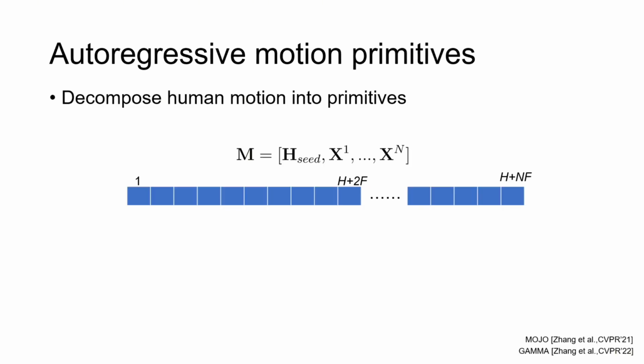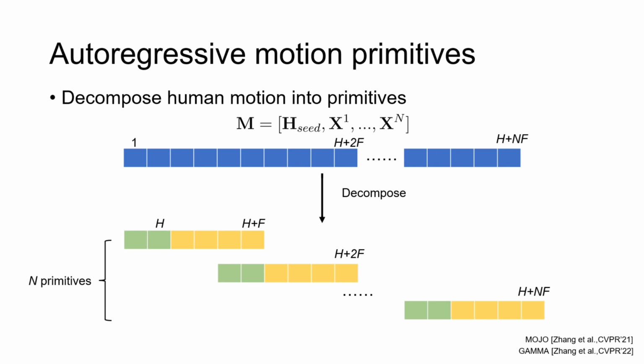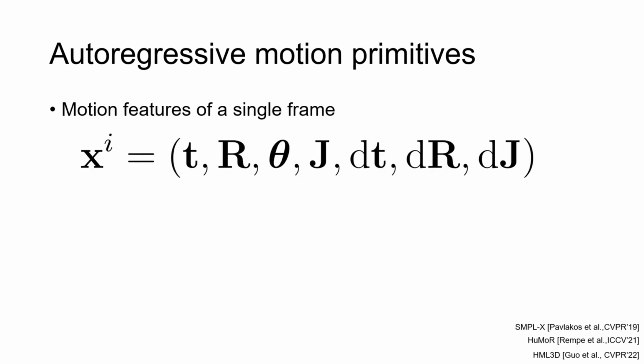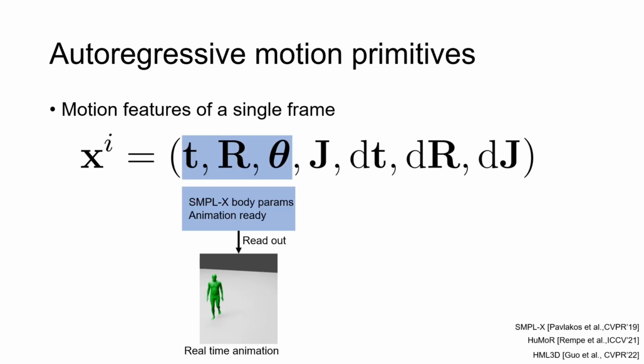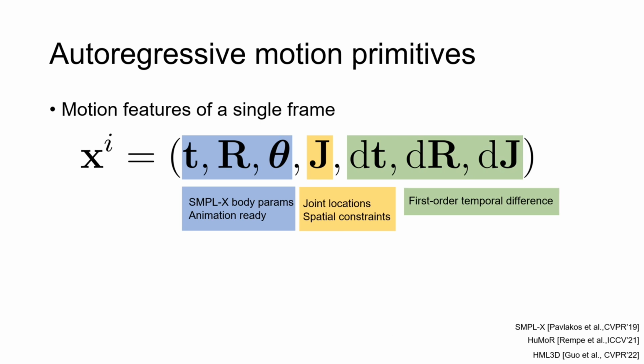Designed for efficient online generation, Dart employs an autoregressive motion primitive representation. This representation models infinitely long motion sequences as a series of overlapping motion primitives, with each primitive containing H history frames that overlap with the previous primitive and F future frames. Each frame of the motion primitives is represented using an over-parameterized representation based on the SMPL-X parametric body model, including joint rotations compatible with animation pipelines, joint locations that form the basis for further spatial control tasks, and the first-order temporal differences of the location and rotation features.